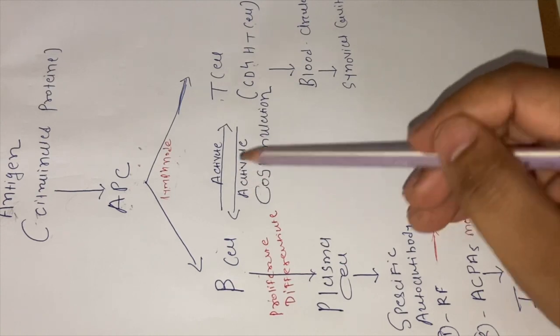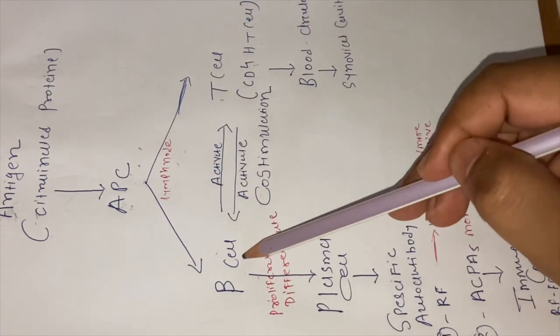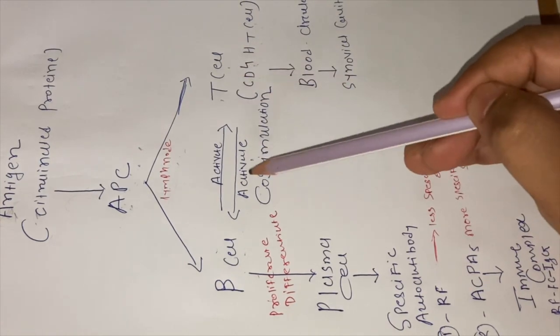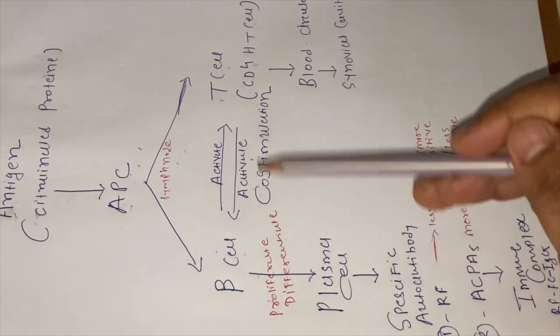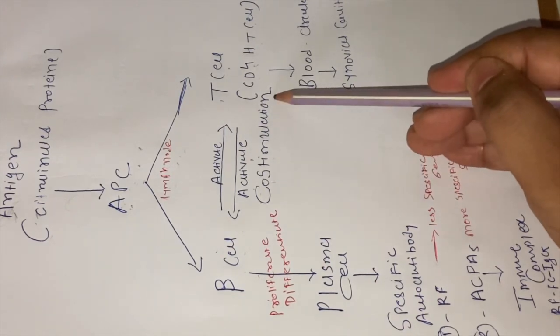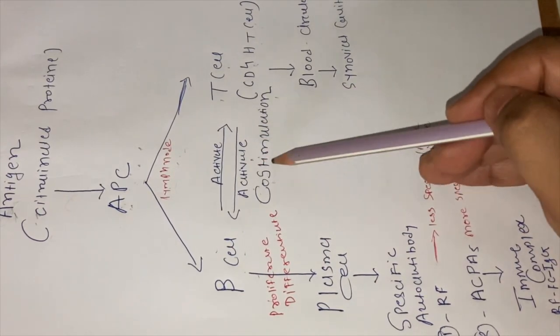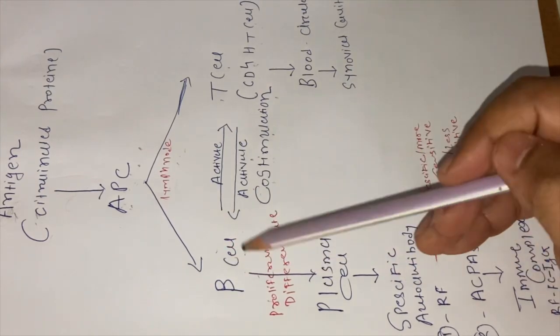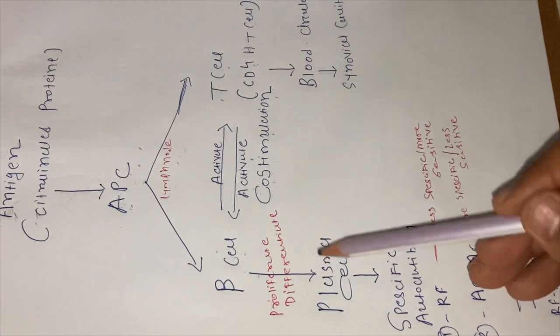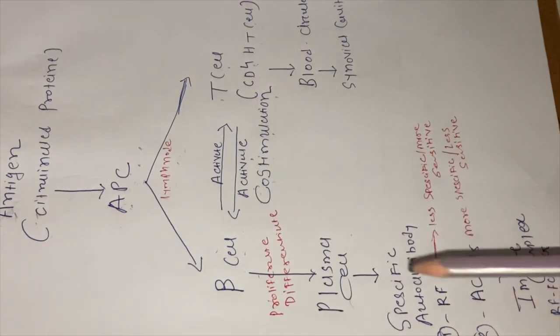Now the interesting thing is that B cells will further activate the T cells, and T cells can also activate the B cells. This process is called co-stimulation. Because of this co-stimulation, B cells will further proliferate and differentiate into a specific cell type, that is plasma cells.